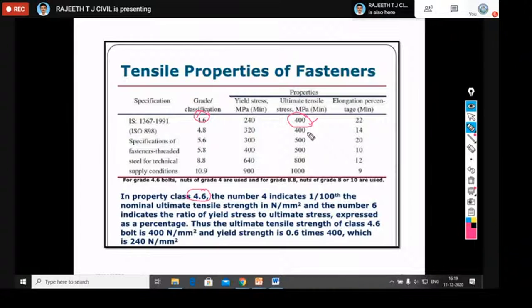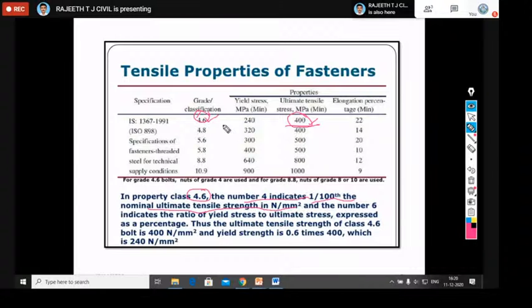If you're using 4.6 grade bolts, the ultimate strength of the bolt material is 400 Newton per millimeter square. That is, 4 indicates 1 by 100 of the nominal ultimate strength in Newton per millimeter square.